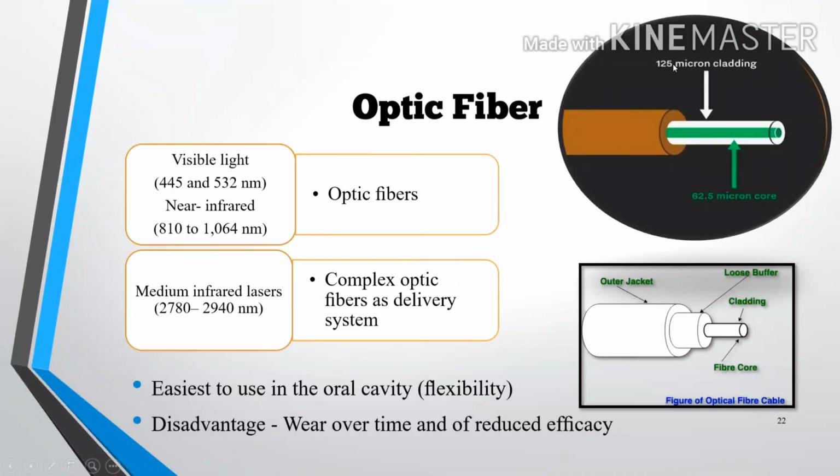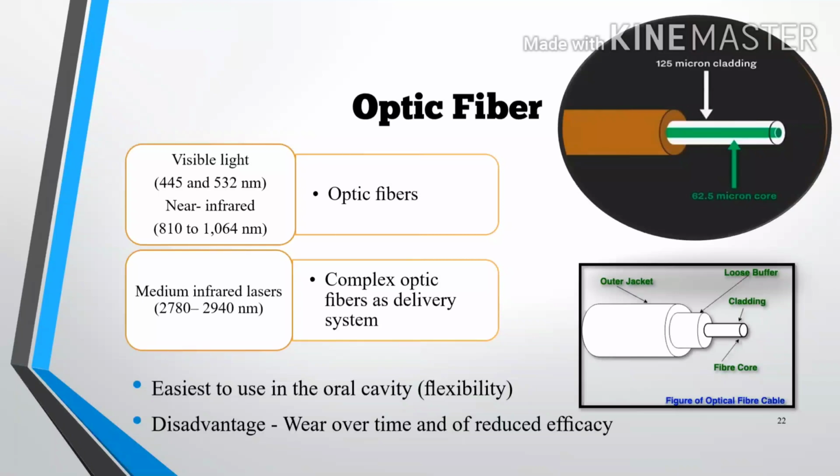The thickness of the cladding is 125 microns, and the hollow core in the optical fiber is 62.5 microns. In complex optical fiber, there is a layer of fluoride or sapphire. Then the visible light, 445 and 532 nanometer, and near infrared light, which is 810 and 1064 nanometer.